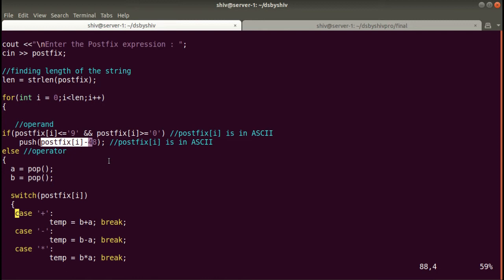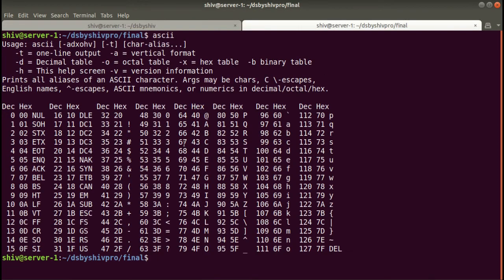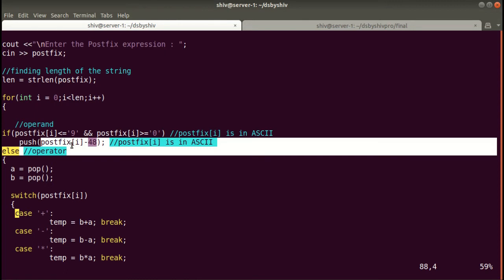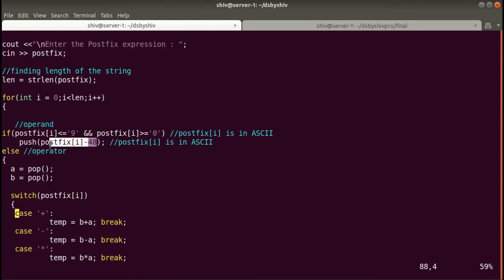Suppose that the user has entered 2, so 2 means 50, so this value will be 50 in postfix[i]. Then 50 minus 48 we will get 2. So whatever value will be entered by the user at this particular index in the postfix character array, it will be converted into the same value by this logic.